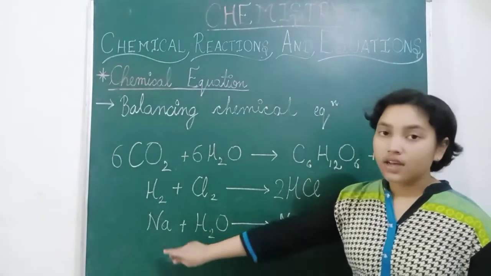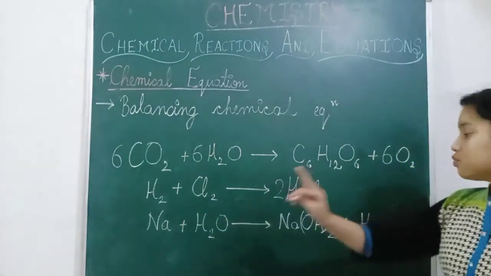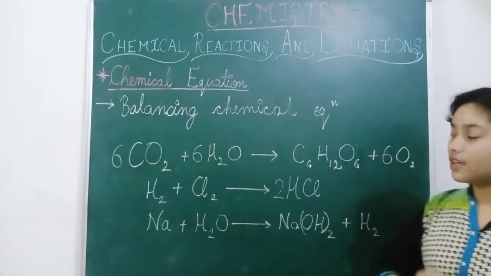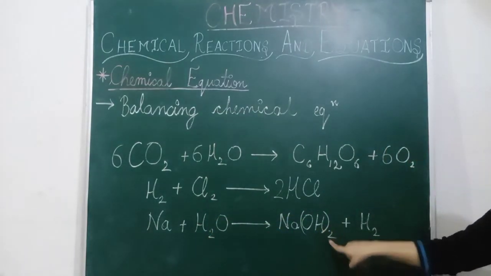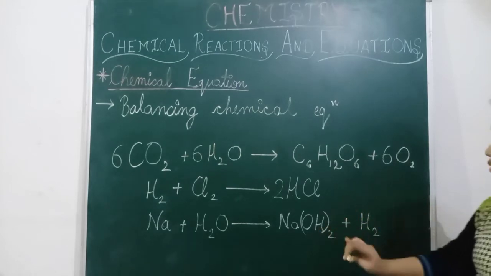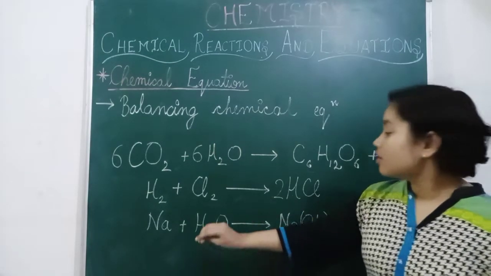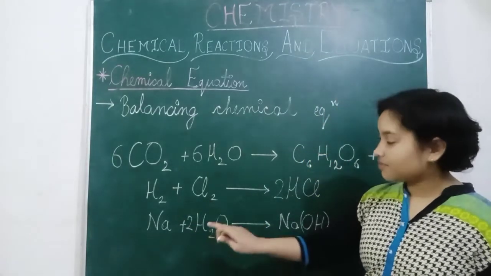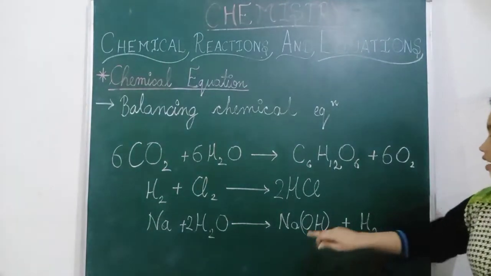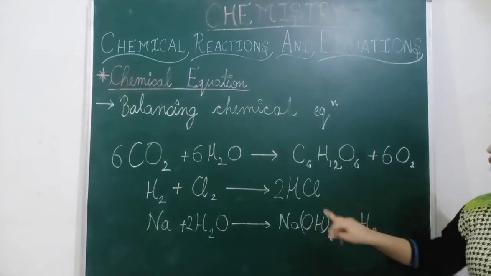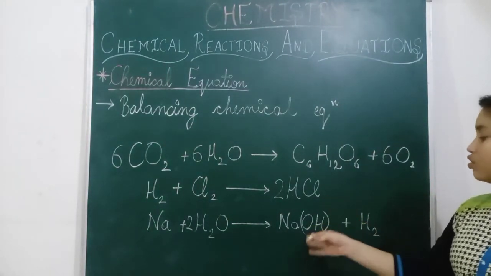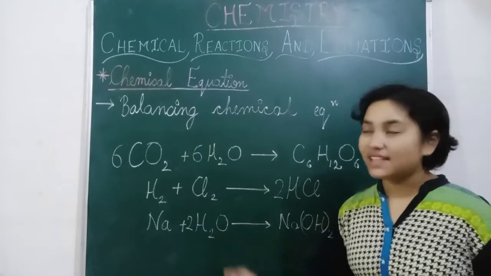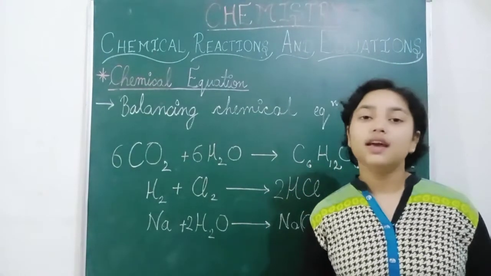Now the third one. Na means sodium. Sodium is 1 here and sodium is 1 here, no problem. Now hydrogen is 2 here, and 2 and 2 here, so 2 and 2 is 4. So we have to balance here, and we will write 2 here. Now this hydrogen is 4 and oxygen is 2, and oxygen is 2 here, because this 2 multiplies both oxygen and hydrogen. So this is the method for balancing chemical equations.